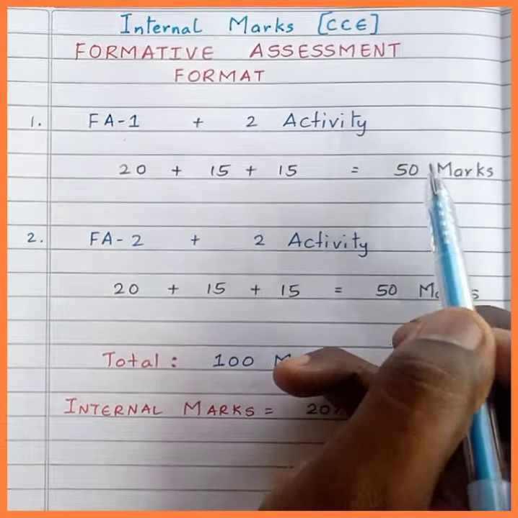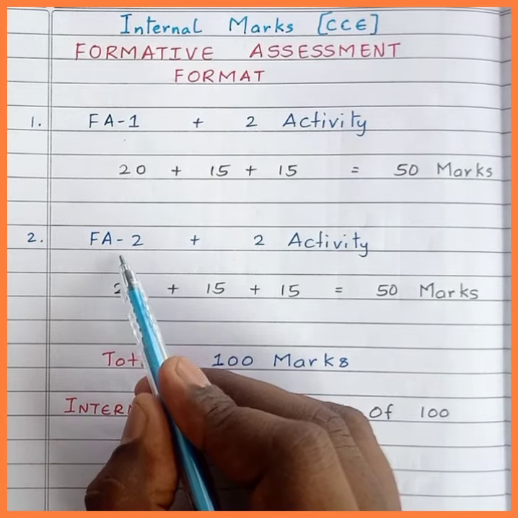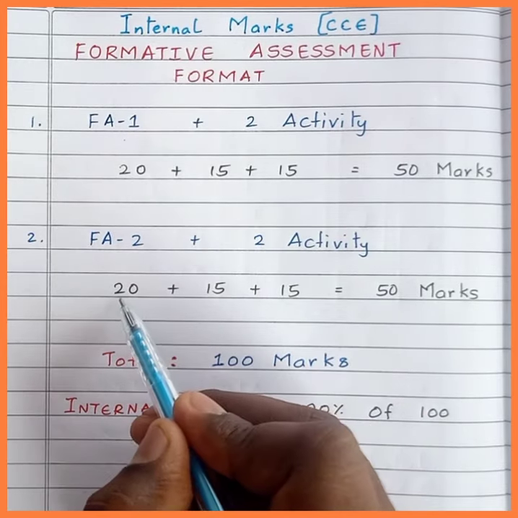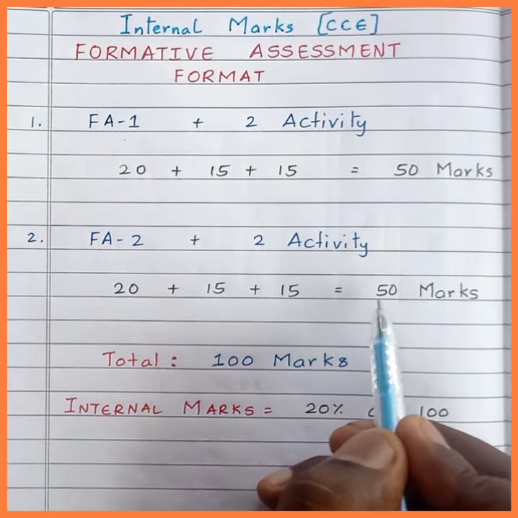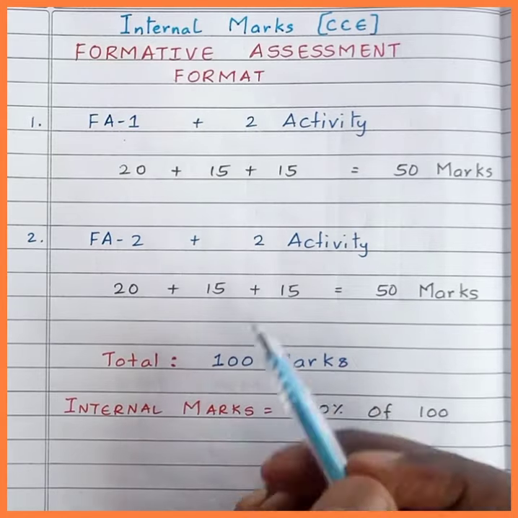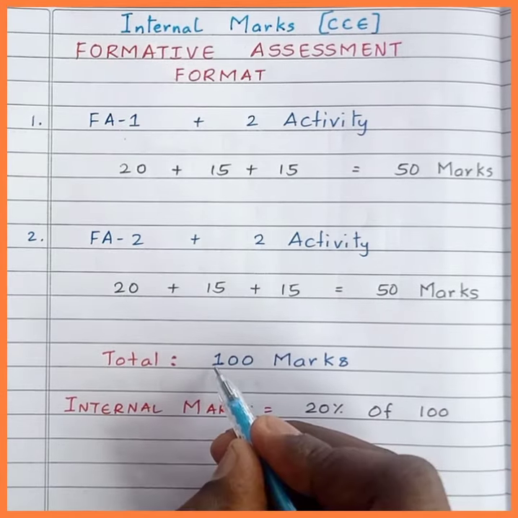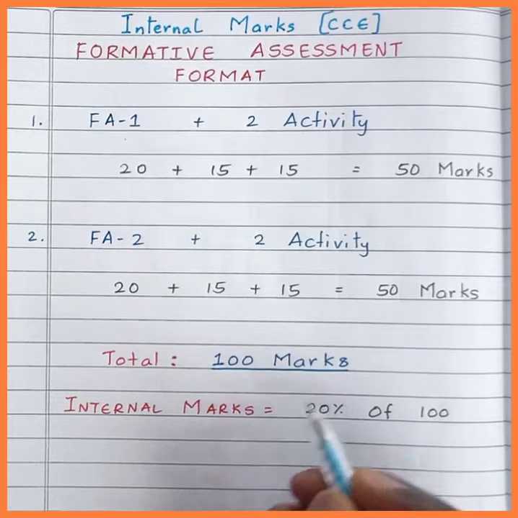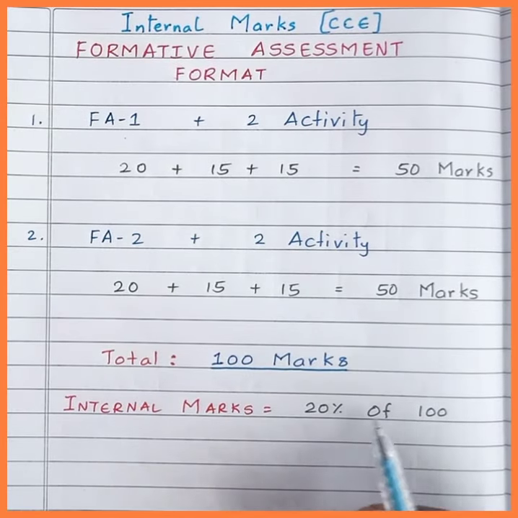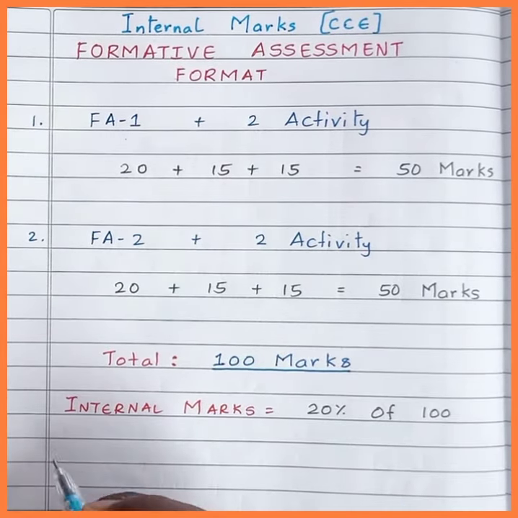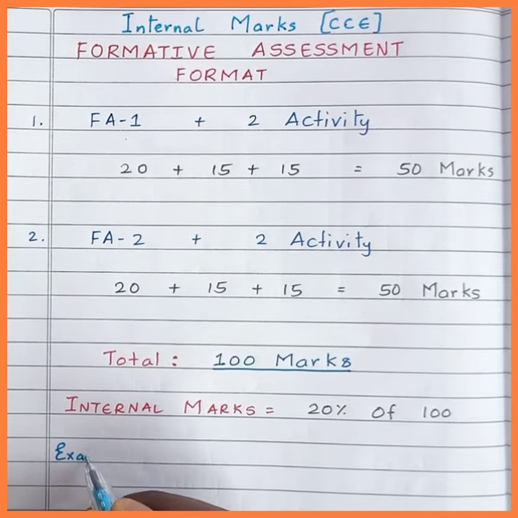For each formative assessment, we have 2 activities, that is a total of 50 plus 50, that is total 100 marks. The internal marks calculated will be 20% of 100, that is 20% of the total marks scored by the student.